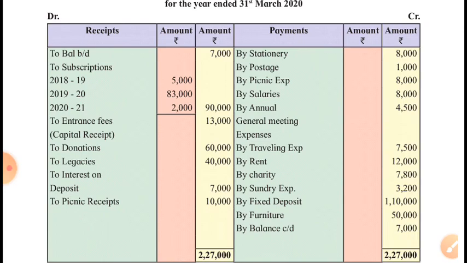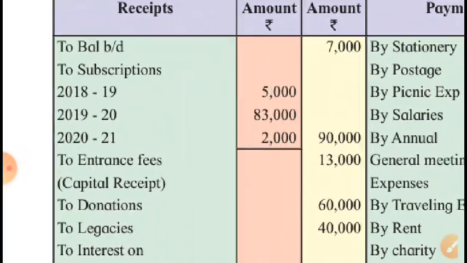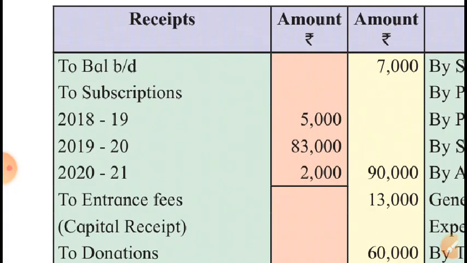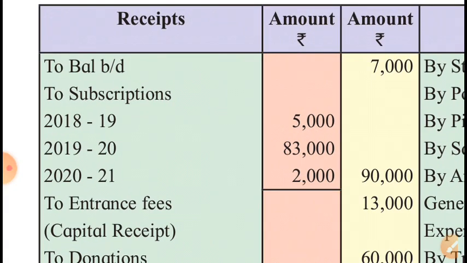Receipt side, opening cash balance 7,000, ignore it. Then subscriptions, 2018-19 is the previous year. For that year we received 5,000. We will not show this previous year subscription which you received in this year anywhere in our solution.